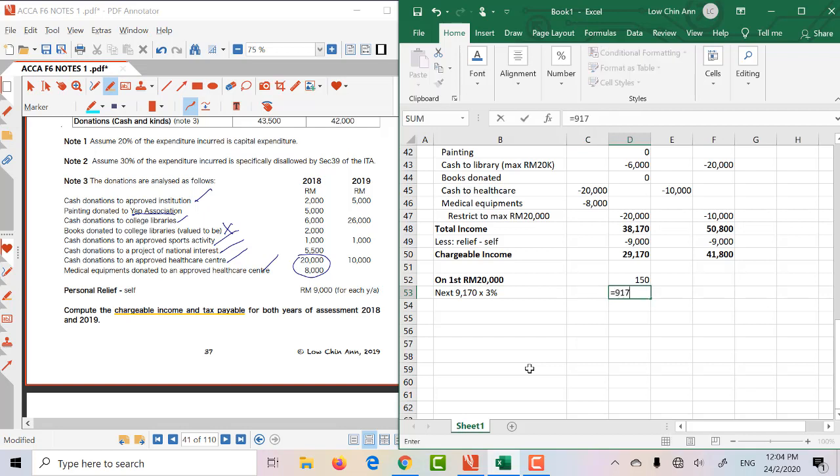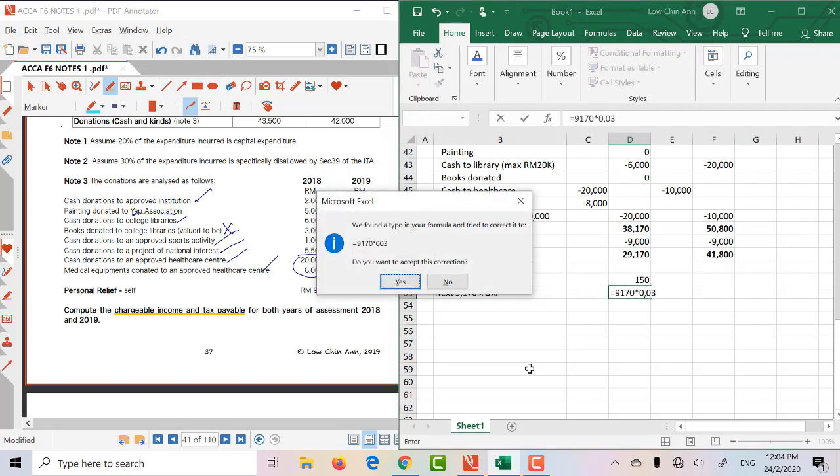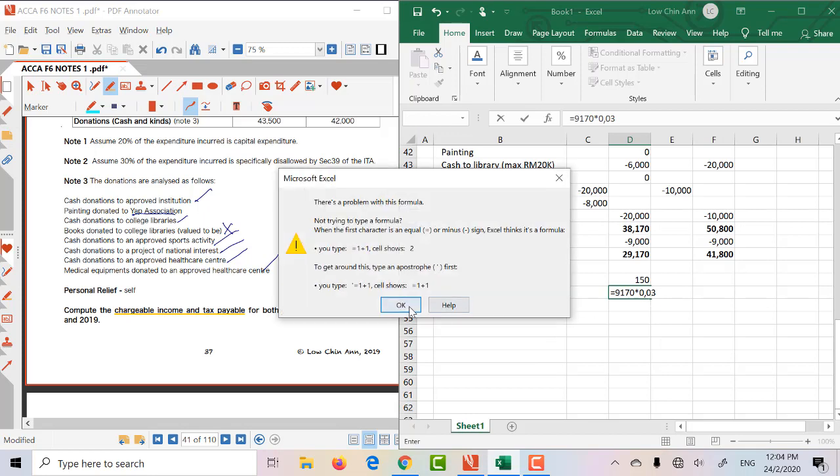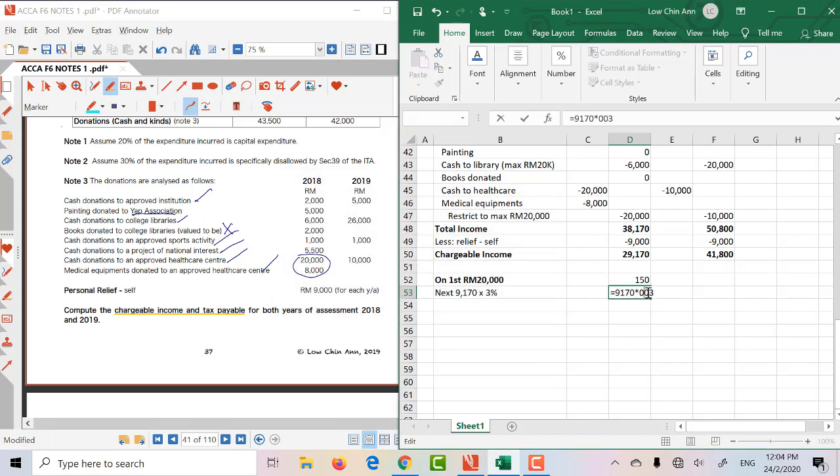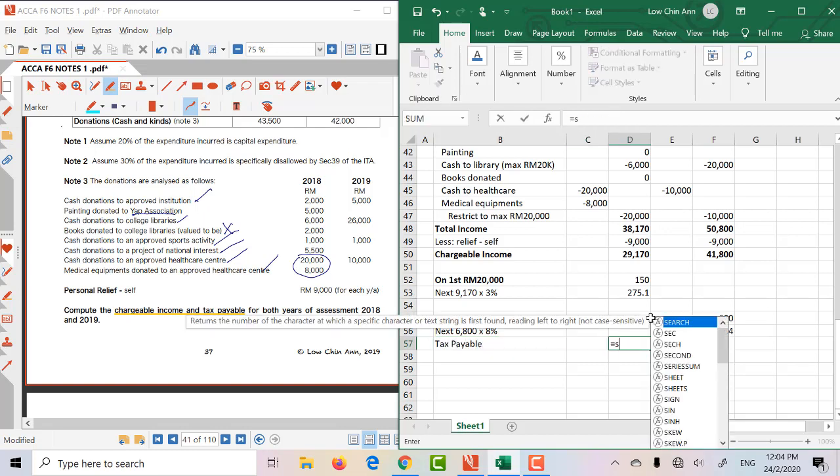So 9,170, okay, sorry, 3%. Right, on the first 35, the tax would be 600, and the next 6,008, you'll be paying tax at 8%. So 6,008, 8%. Right guys, that's my tax payable.